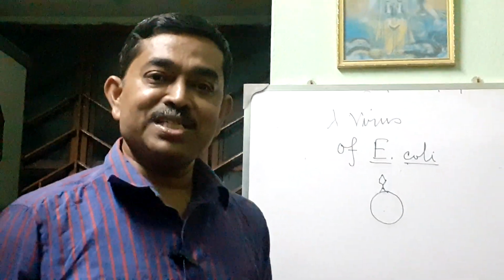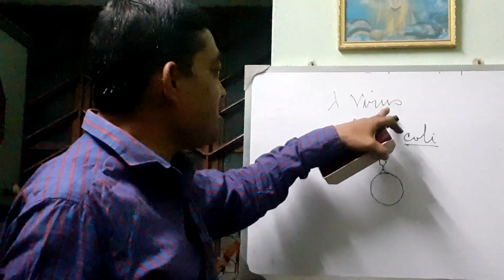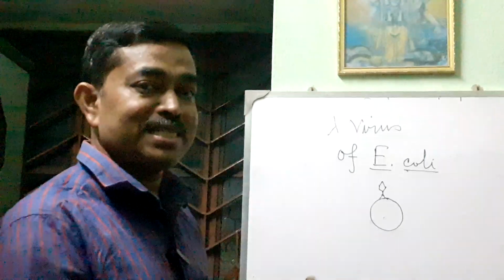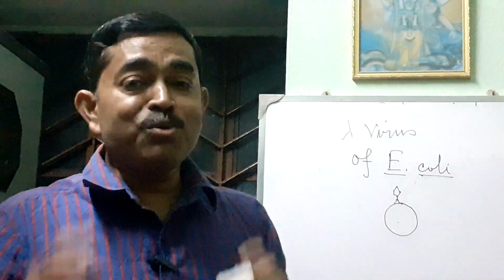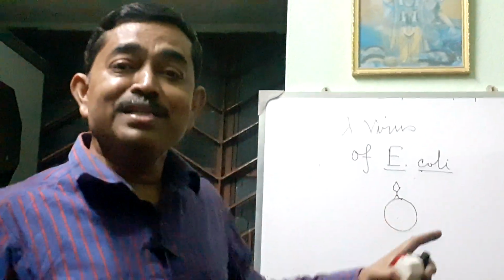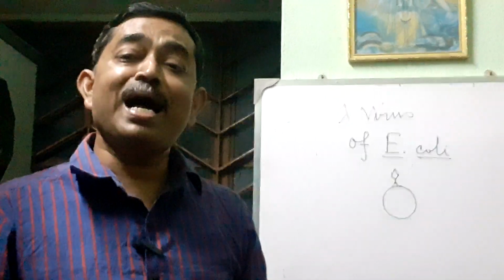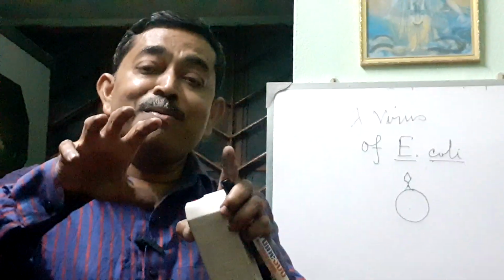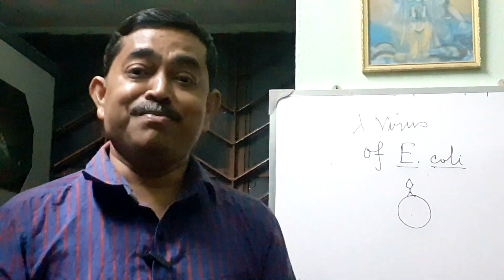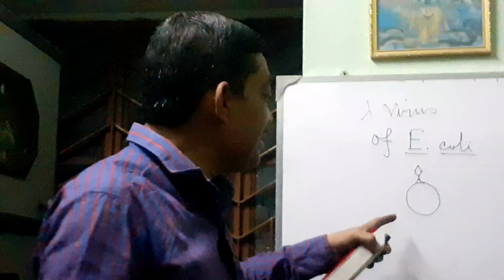That's why this is called the lytic cycle. But some repressor will be produced like in the lac operon. Some repressor will be produced from the I gene, and they will block the production of the lytic enzyme for the lysis of the bacterial cell.